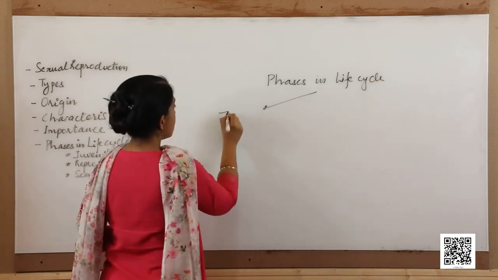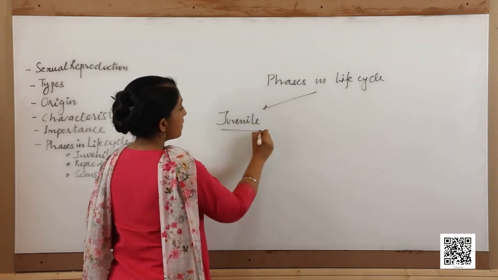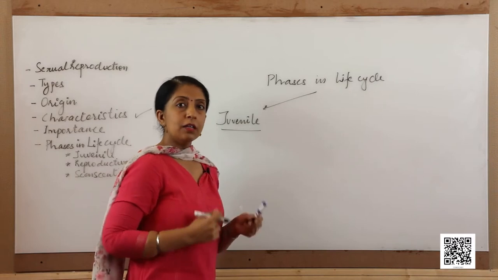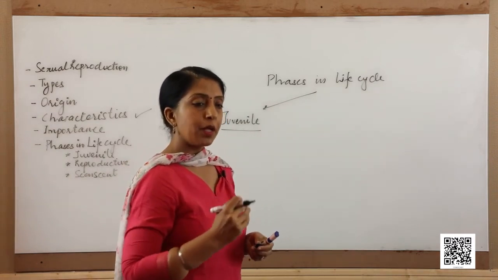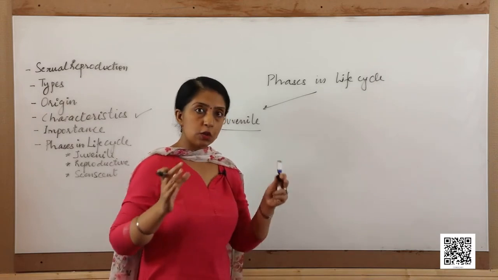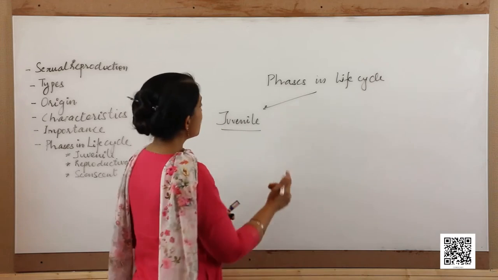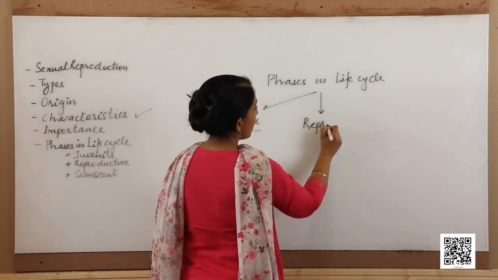The first phase is the juvenile phase. This is the phase in which the individual is born and undergoes certain changes to reach maturity. It develops all its organs, including the reproductive organs, and reaches the next phase, which is the reproductive phase.